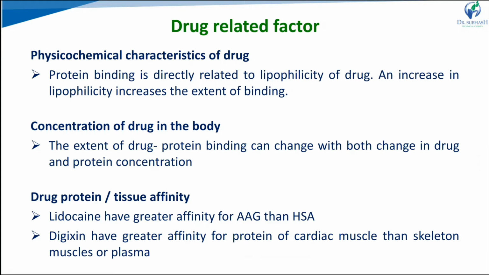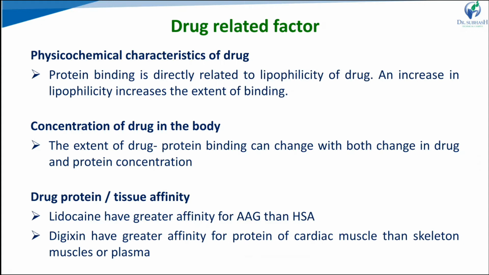Some drugs have a binding affinity towards albumin, giving a higher extent of binding compared to other proteins, because a large amount of human serum albumin is present in the blood, so its binding sites are also high. So we can say the extent of binding with human serum albumin is higher as compared to others.